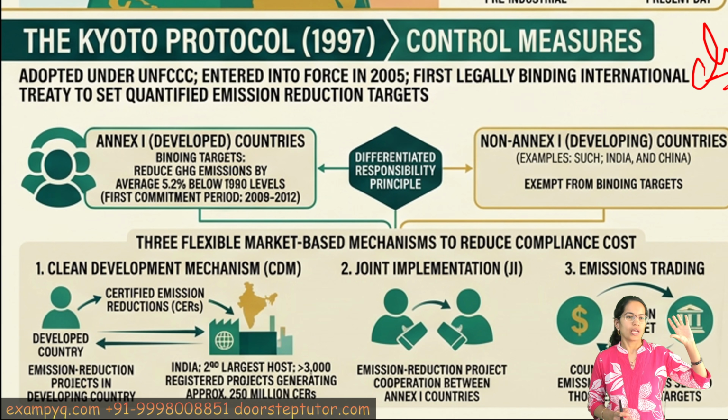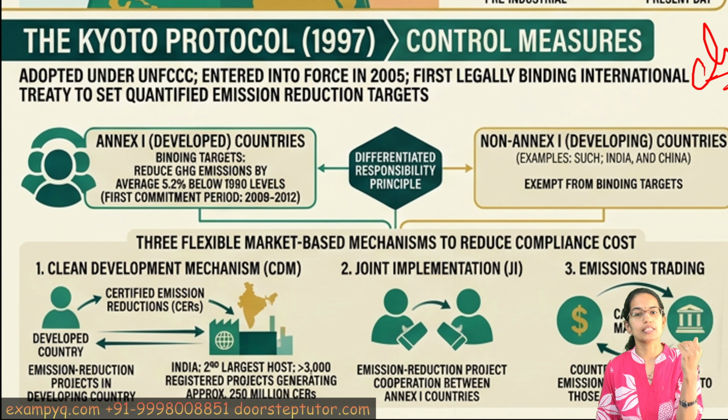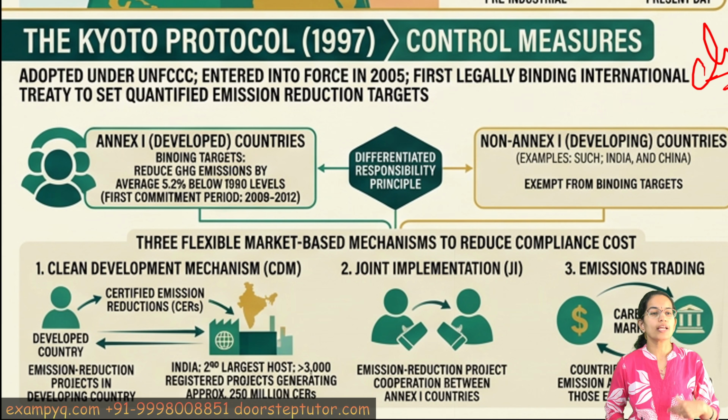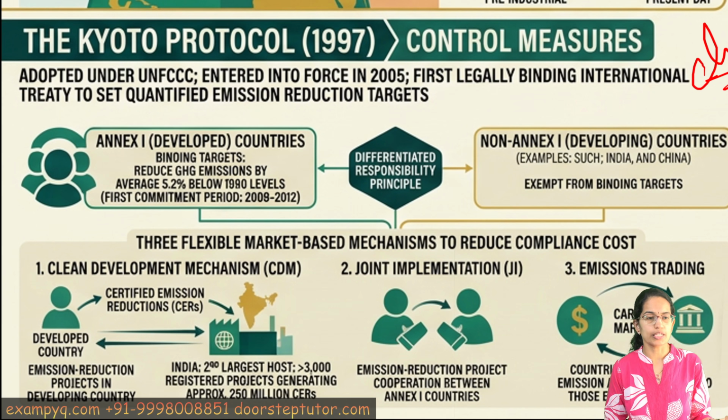That means the developed nations would reduce their carbon dioxide emissions to well below 5.2% of 1990 levels. However, certain countries like India and China and other developing nations are exempted from meeting those targets for a given period of time. Again, the reduction in emissions is one of the foremost things that has to be done.